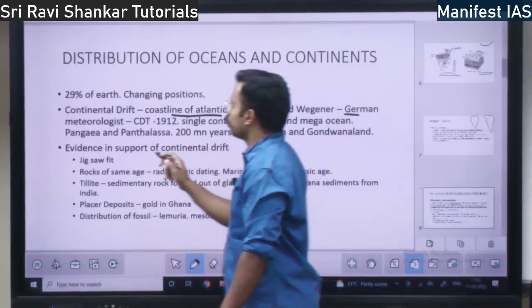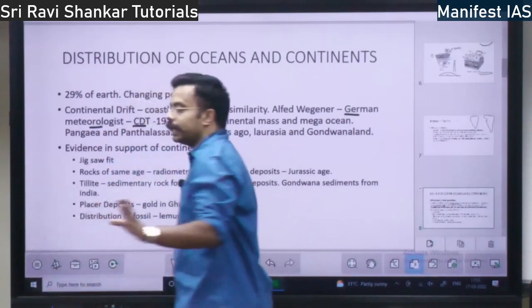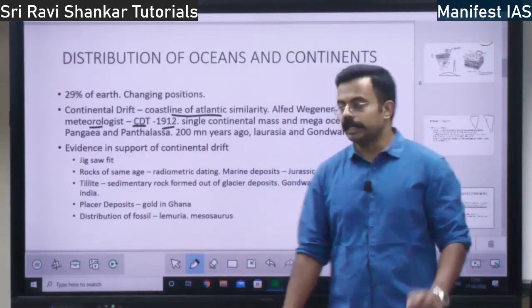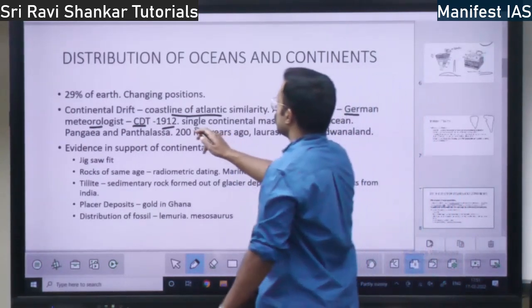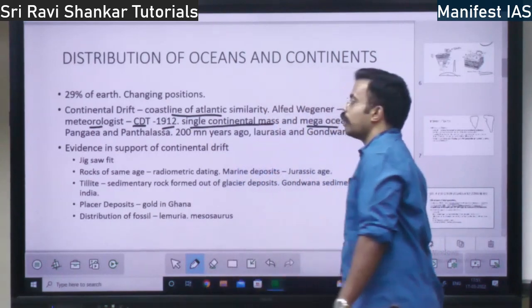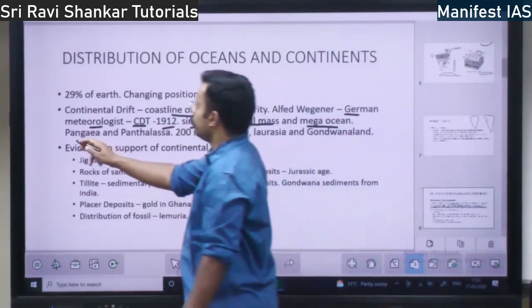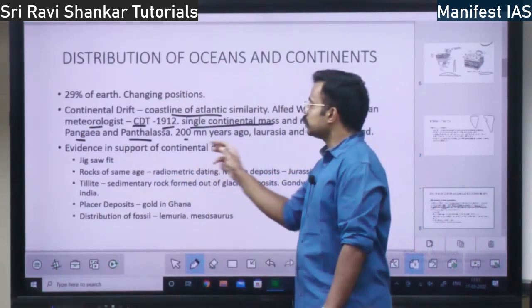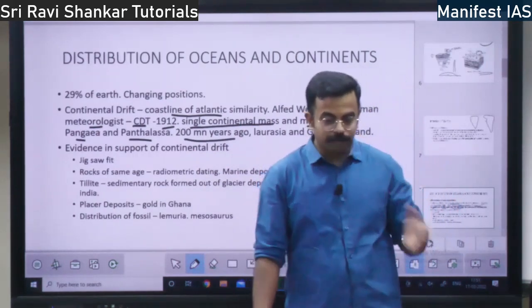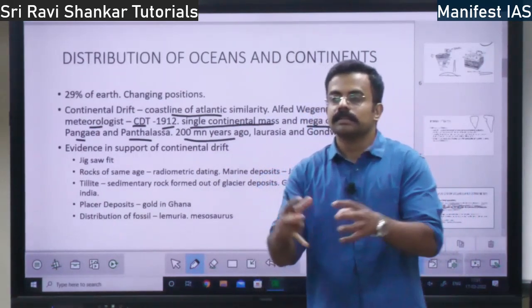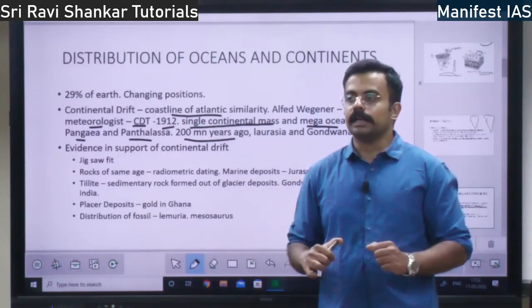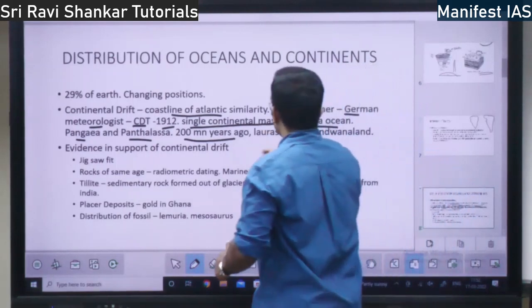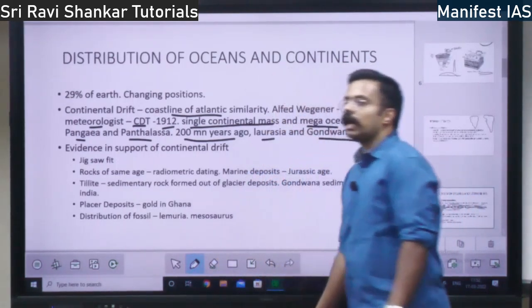He is a German meteorologist. He gave the continental drift theory in 1912. He says that there was a single continental mass and a mega ocean. The single continental mass is called Pangaea. The mega ocean is called Panthalassa, right? This was there 200 million years ago. After 200 million years ago, this single continent got separated. It broke into multiple pieces. So it broke into Laurasia and Gondwana land.